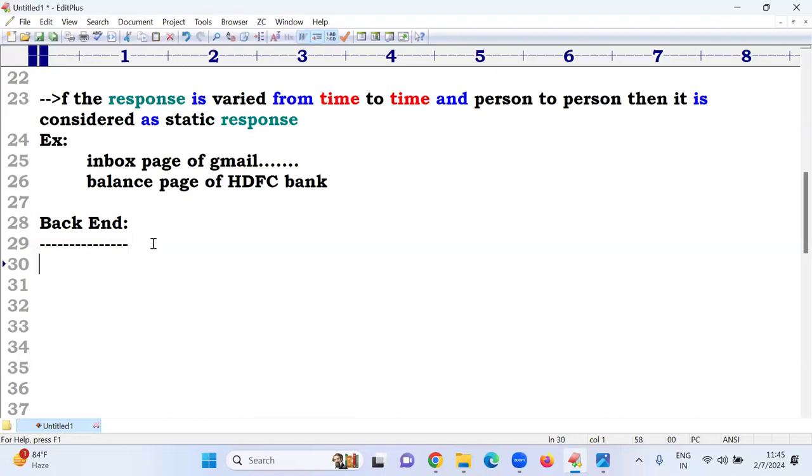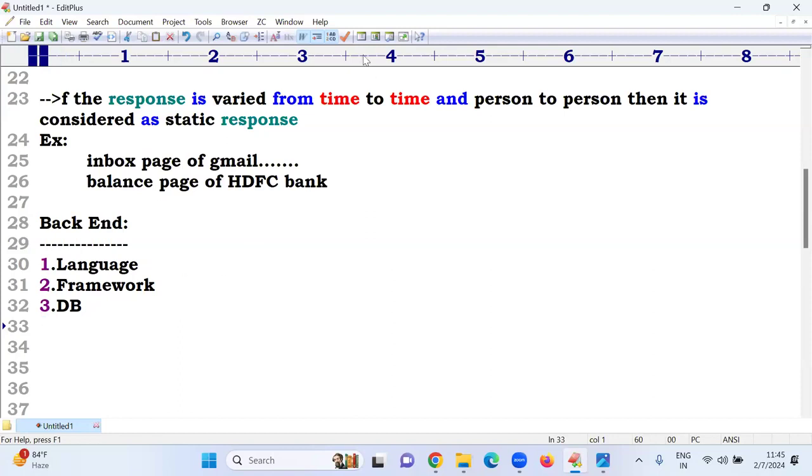First, a language. Second, a database. Third, a framework. So first the language, second the framework, third the database. These three are required.